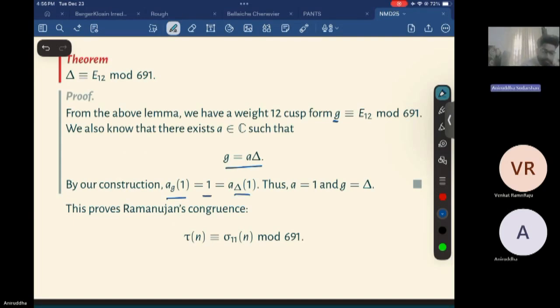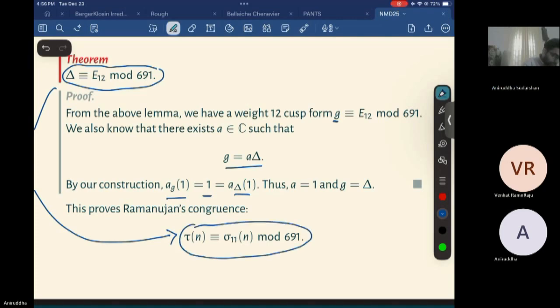And we know that the delta term, tau of 1, is also 1. So hence A should be 1. If A is 1, then G should be delta. So it's just straightforward in this case. So this proves Ramanujan's congruence, where this congruence of modular forms is giving us this congruence of arithmetic functions.